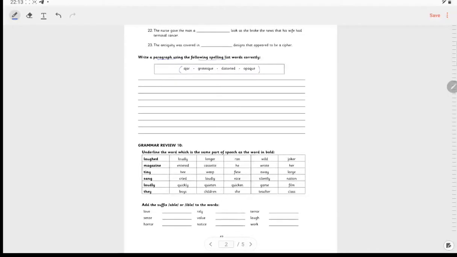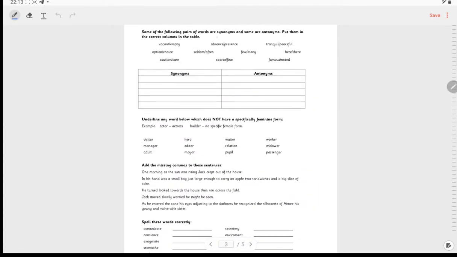Then we have underlining the word which is the same part of speech as the word in bold. For example, laughed is a verb, so we look for the verb here, which would be ran, and we would underline the word ran. Then we have to add the suffix able or ible to the words. For example, love becomes lovable. Remember here to watch out for your e's, and sense becomes sensible. You have to watch out for your E. Do you drop the E? Do you not drop the E? I'll leave that up to you.